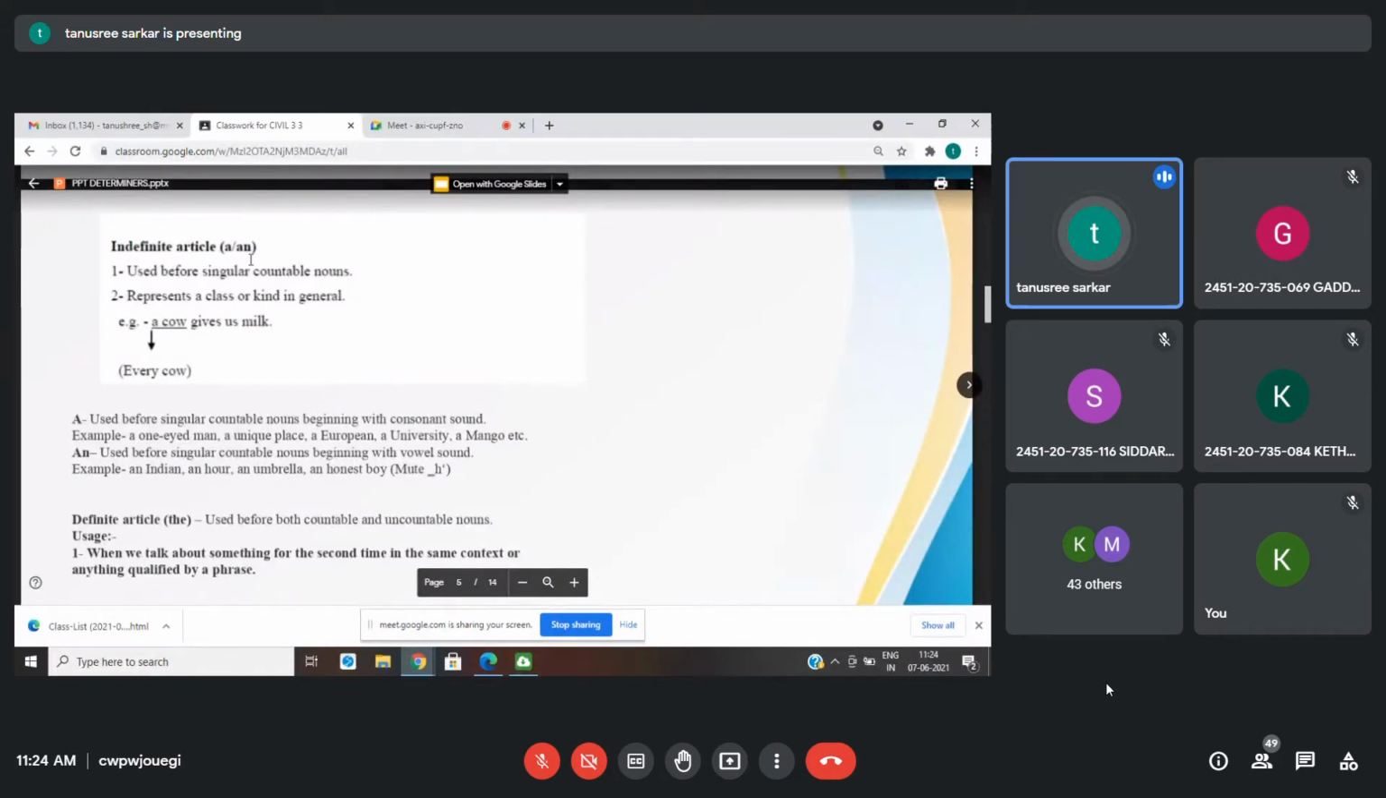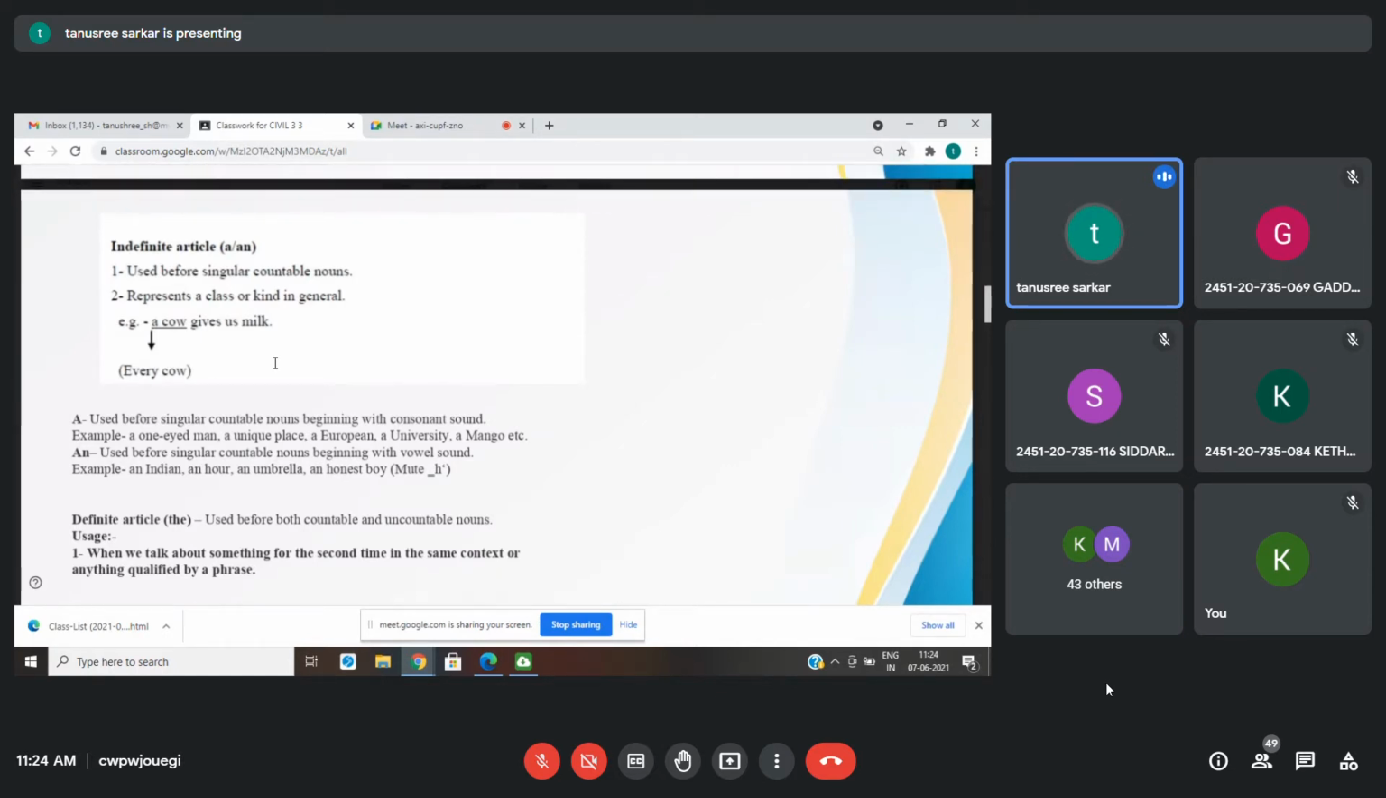All the time I am not going to say a or an. A means it includes an also. So when we say a cow gives us milk, usually a cow is a singular countable noun and represents a class or kind in general. When we say a cow gives us milk, we don't have any previous information about this cow. So wherever we are getting nouns like that, there we will use a or an.